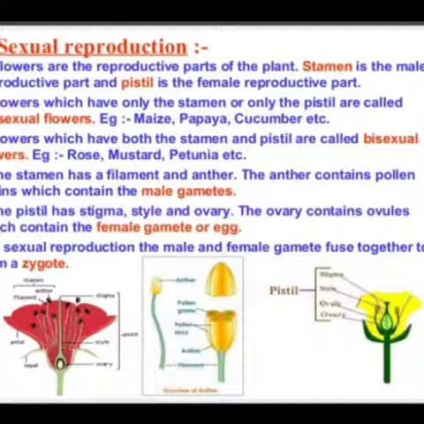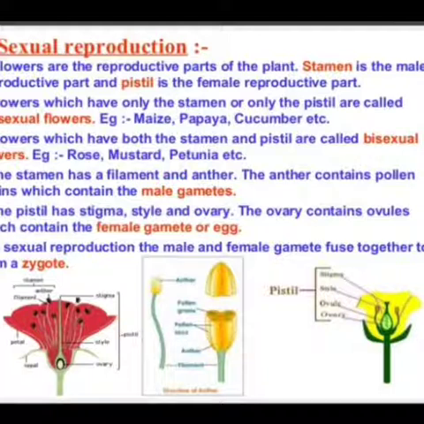The pistil has stigma, style and ovary. The ovary contains ovules which contain the female gamete or egg. The pistil consists of three parts, style, stigma and ovary. The ovary consists of ovules and the ovule contains the female gamete or the egg. In sexual reproduction, the male and female gamete fuse together to form a zygote. Fertilization means the fusion of male gamete and female gamete, and they form the zygote.